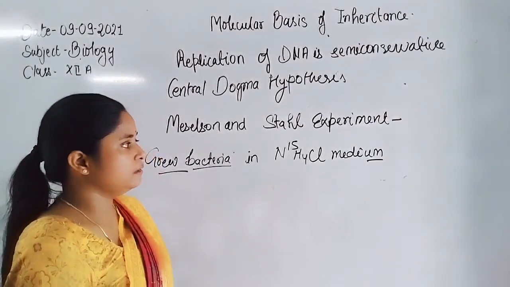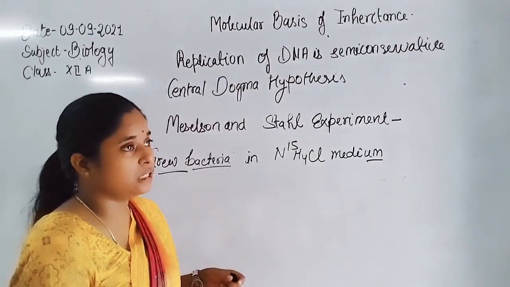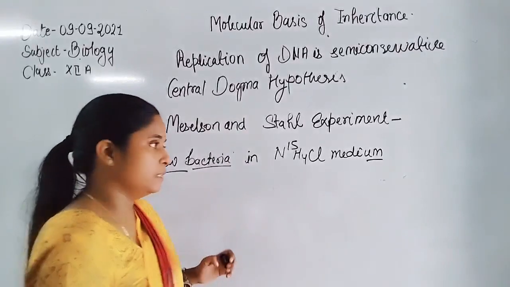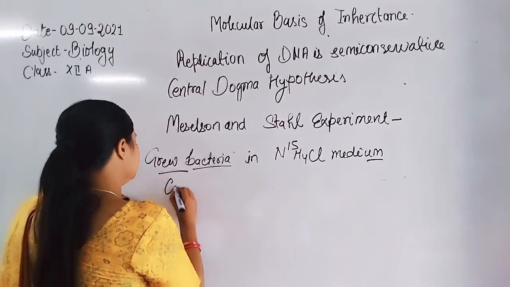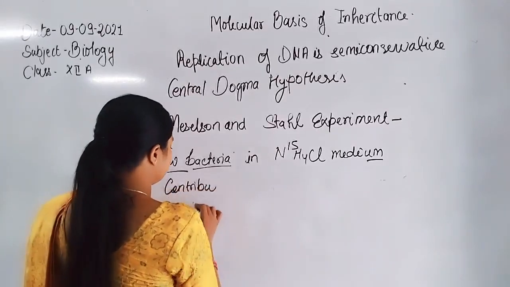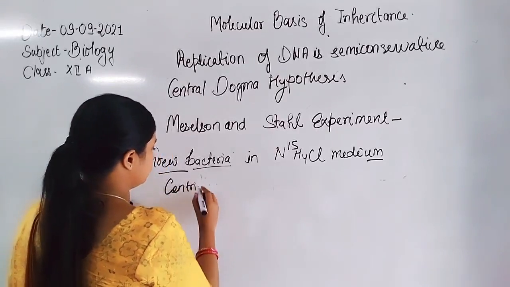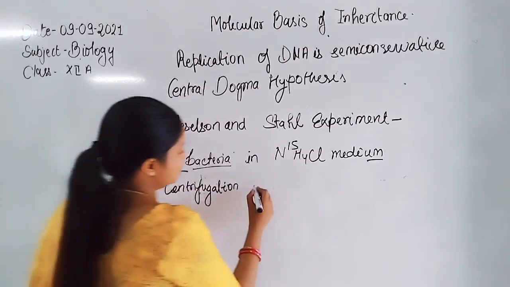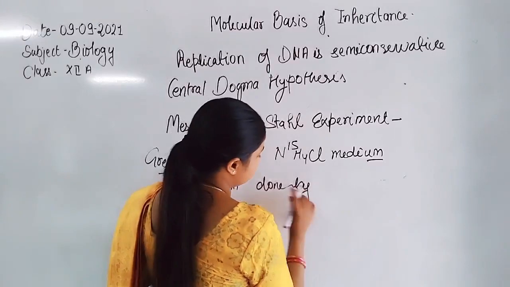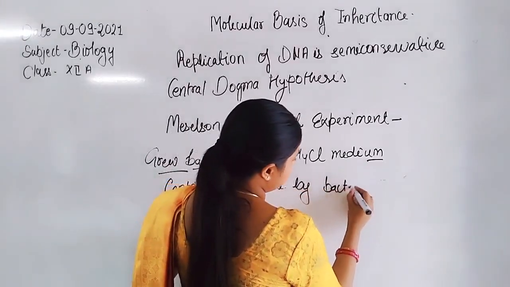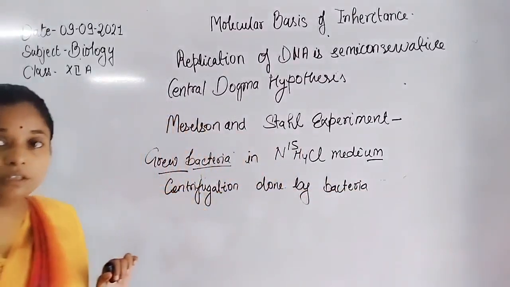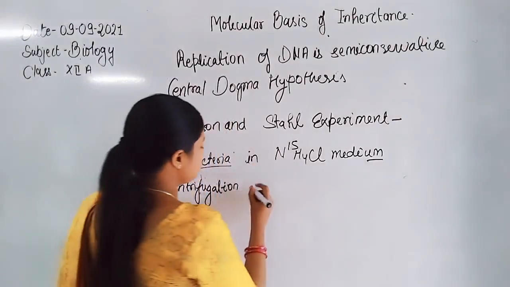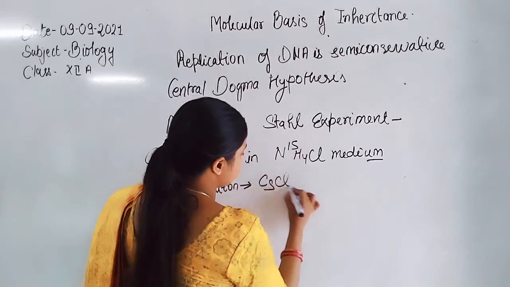Then they isolated these bacteria, or centrifuged the bacteria, in the presence of cesium chloride.